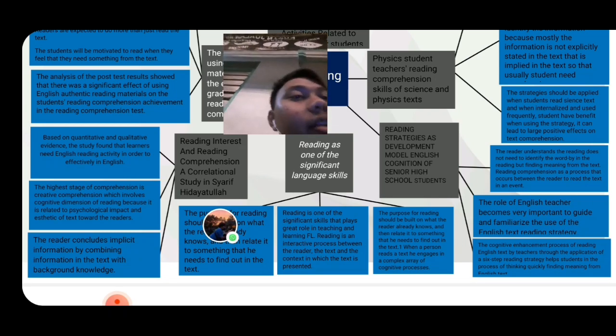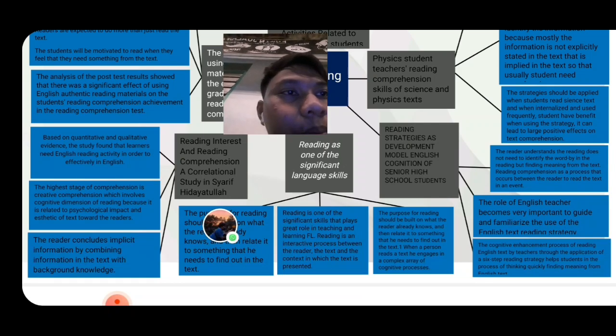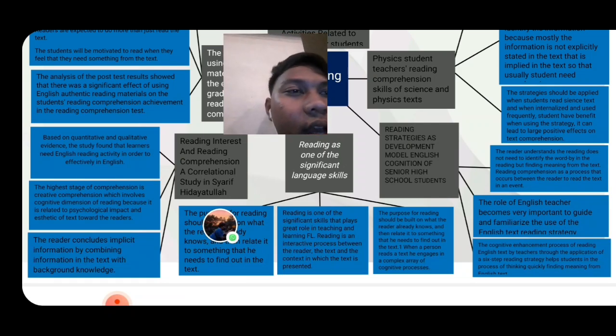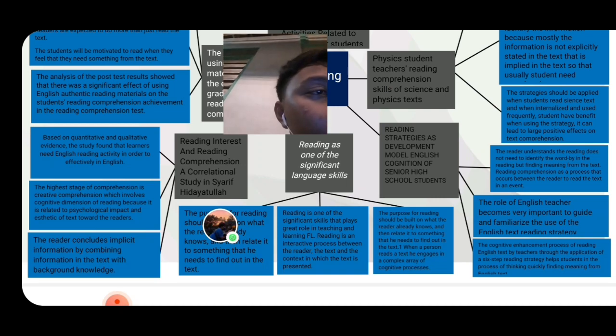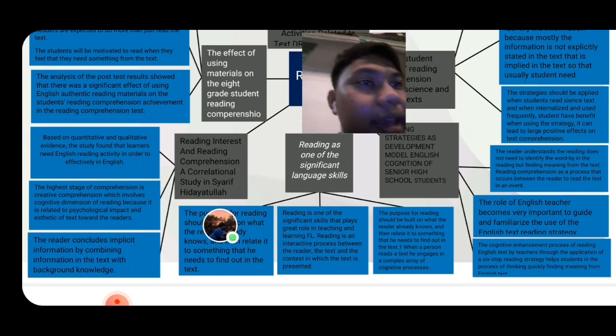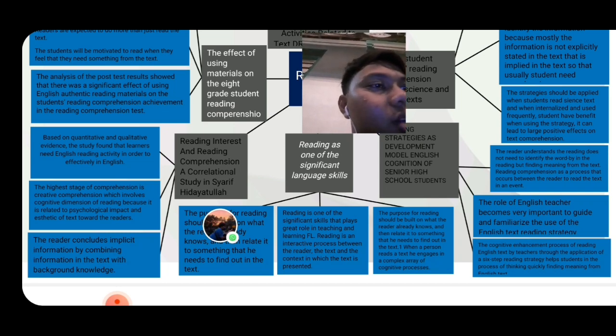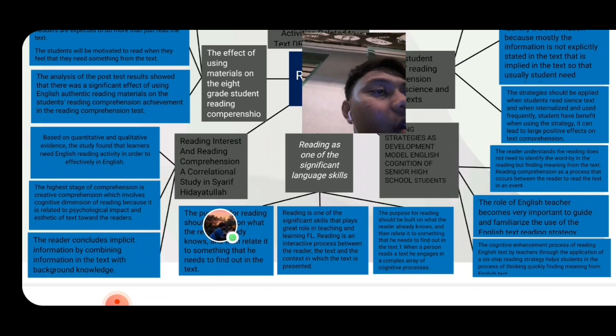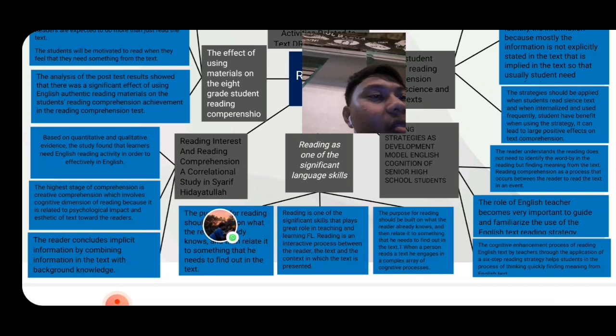And the last article in this mind map is Reading Strategies as a Development Model of English Cognition of Senior High School Students. The first, the reader understands that reading is not only identifying the word but finding meaning from the text. Reading comprehension is a process that occurs between the reader and the text. And then second, the role of the English teacher becomes very important to familiarize the use of English text reading strategy.